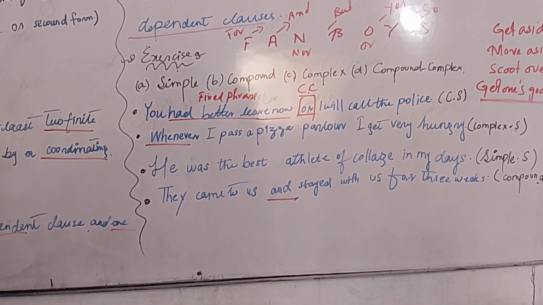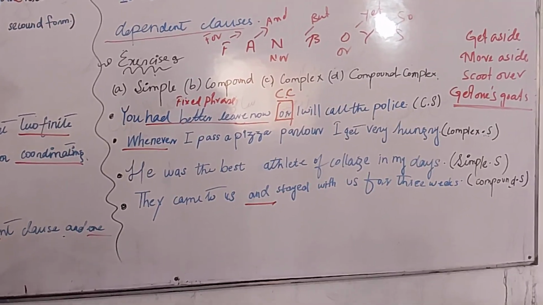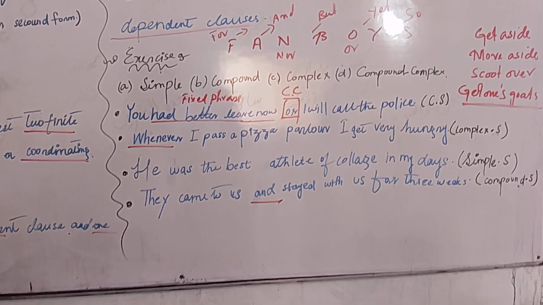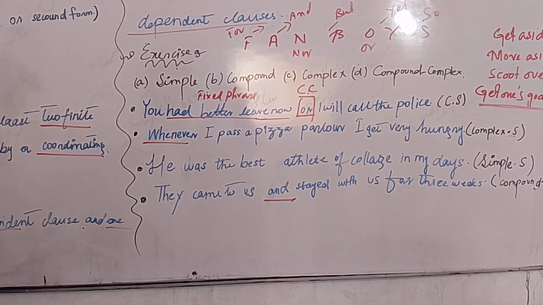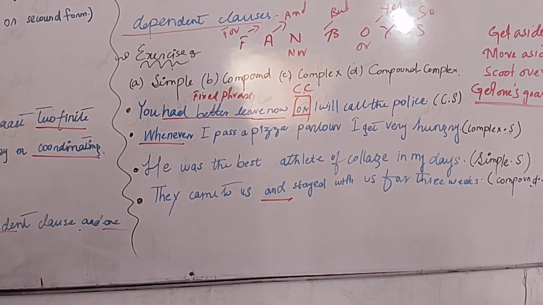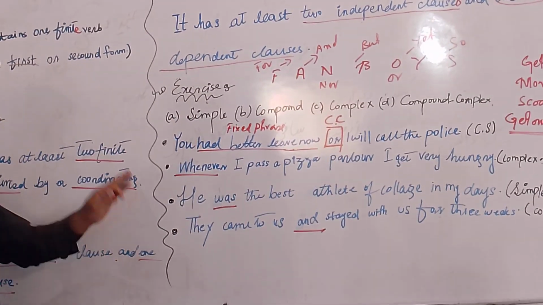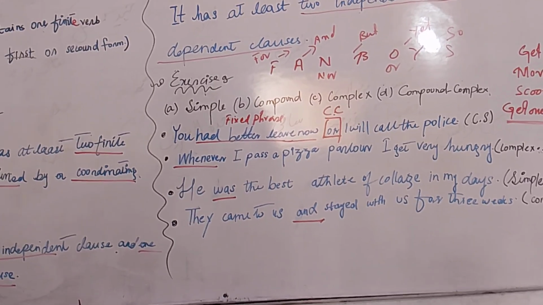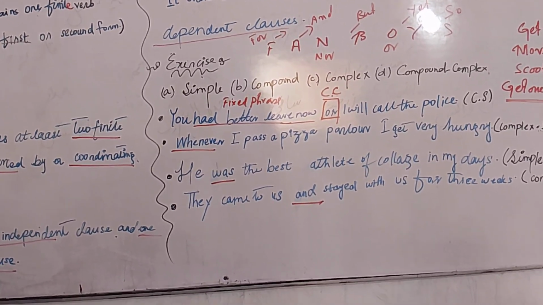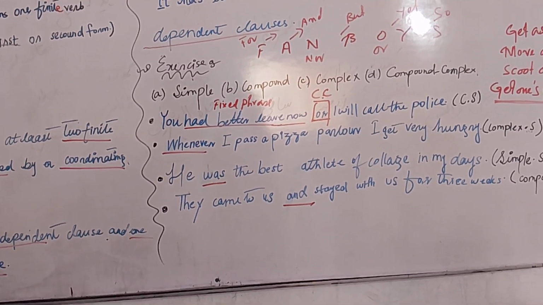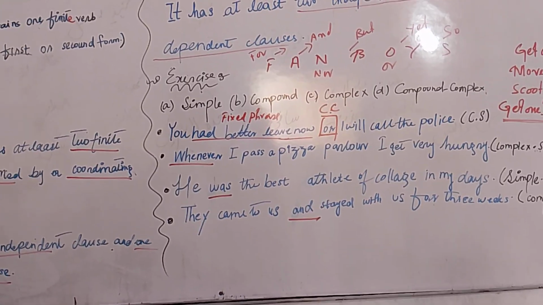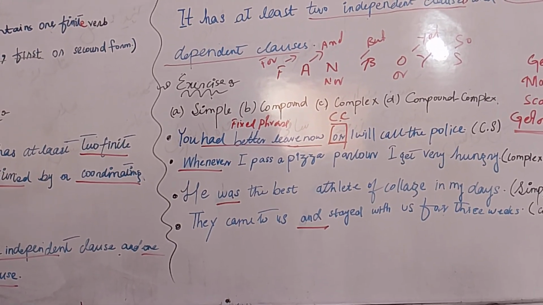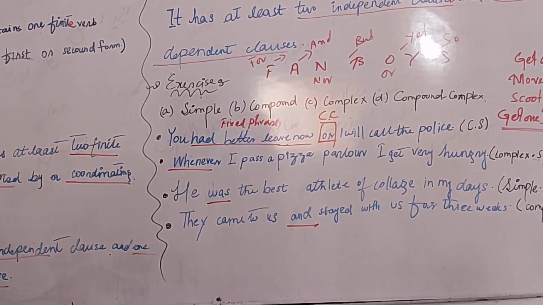Who will make? Was. Which one is the finite verb? Best? Was is the finite verb. Sir, how? Second form. Be, was: second form of be. Sir, best is also the second form of good. I think it's the degree of an adjective.